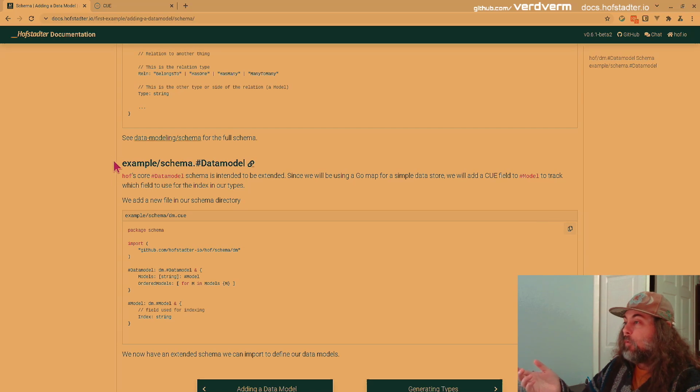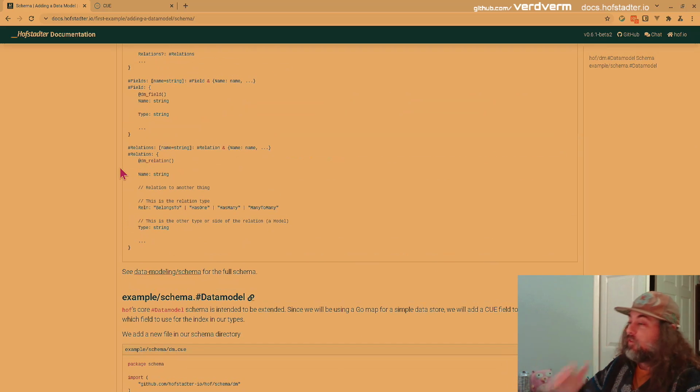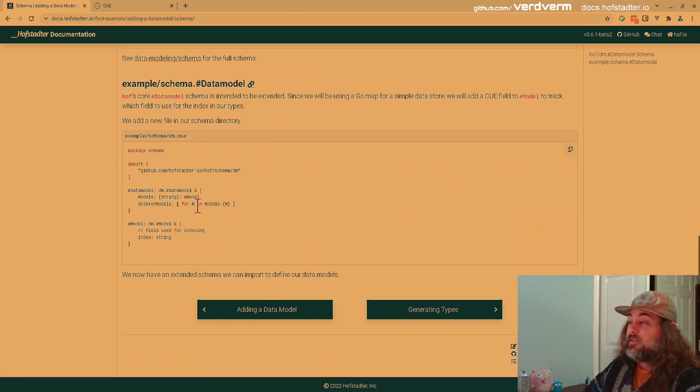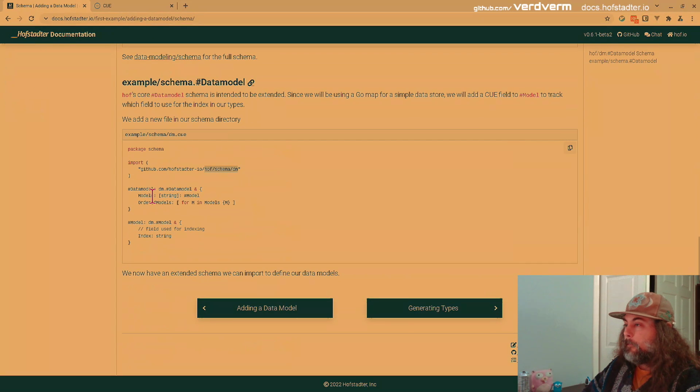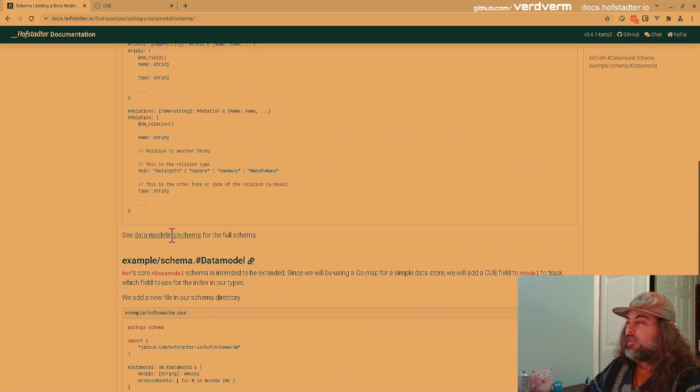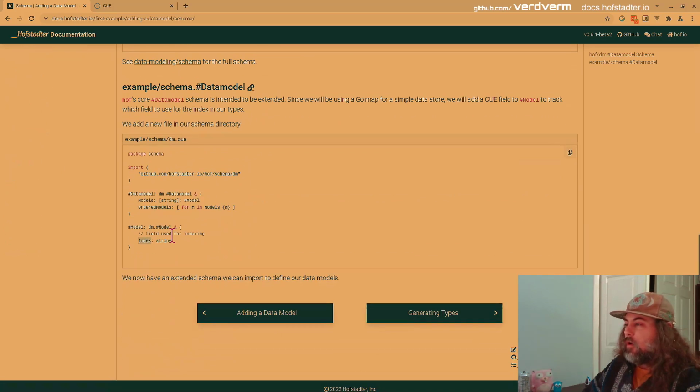So what we can do with the data model, like we can with generators, we can specialize generators. We can specialize data models. And so we're using Hoff's default most abstract schema for a data model, this thing here. And what we're going to do is override our model and add an index field. All this is going to hold is the name of another field that we want to use to index with. And in this case, for this example, we're not using a database, we're just using a Go map interface